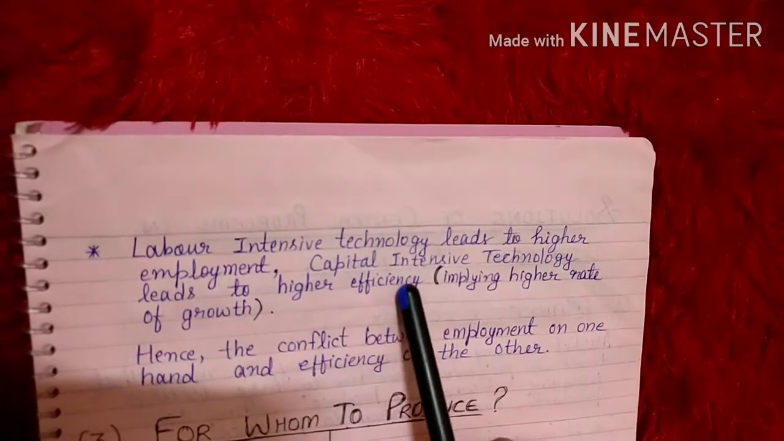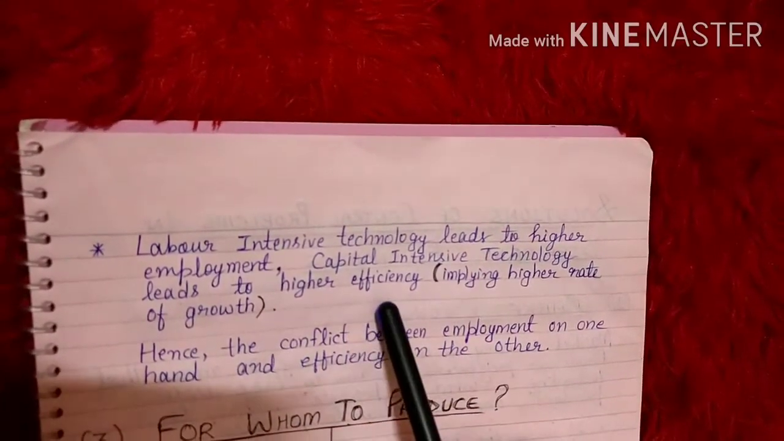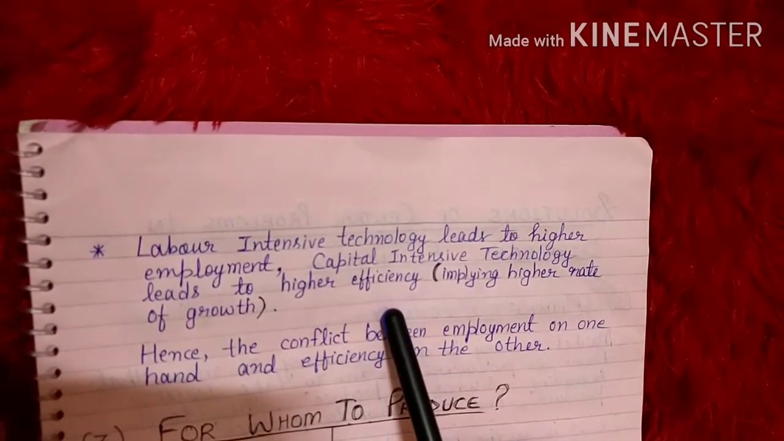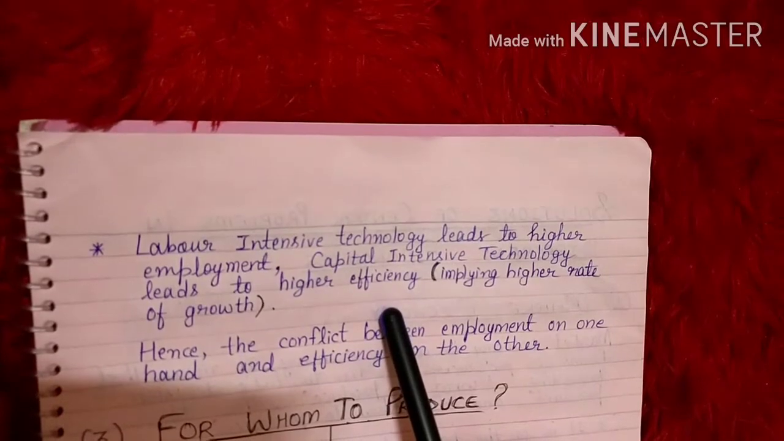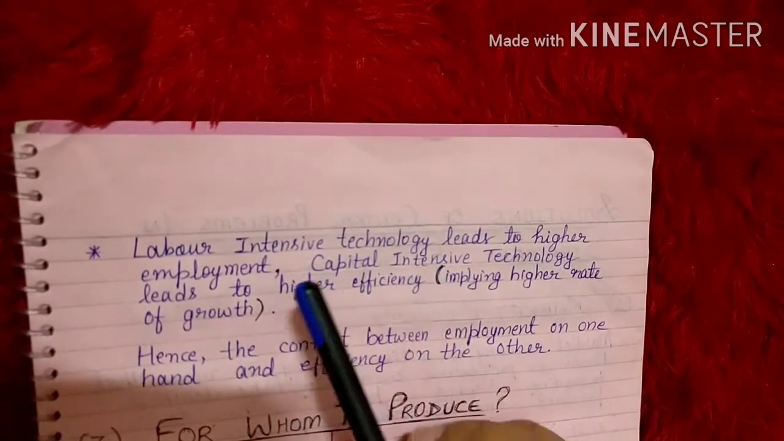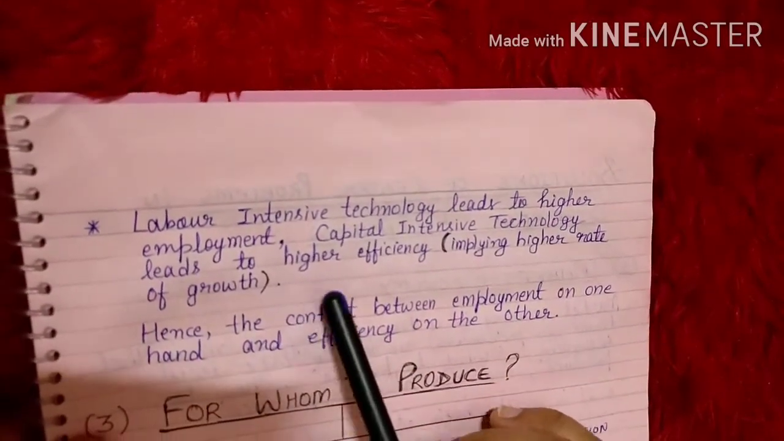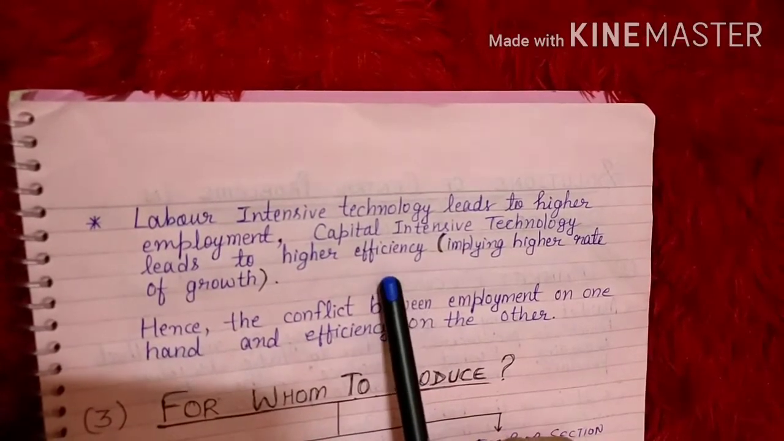But if you are choosing capital intensive technology, it leads to higher efficiency, because we can't compare the work of a laborer with the work of a machine. A machine is more accurate and faster compared to a man or labor. Machine is more fast. So what can we say?